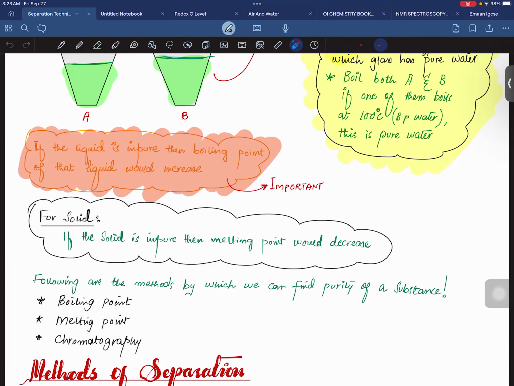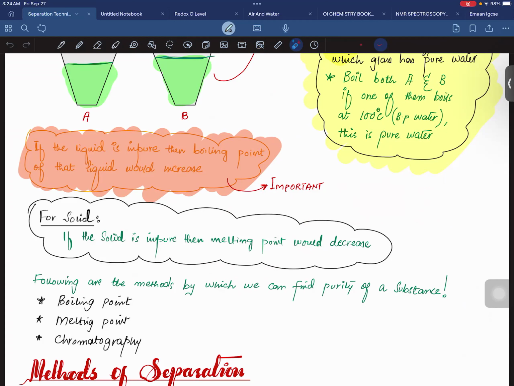Suppose iron melts at 1550 degrees Celsius. If you melt the iron and see that the melting point is exactly 1550 degrees Celsius, you can predict that the iron is pure. But if the iron does not melt at this temperature, you can tell that the iron is impure.